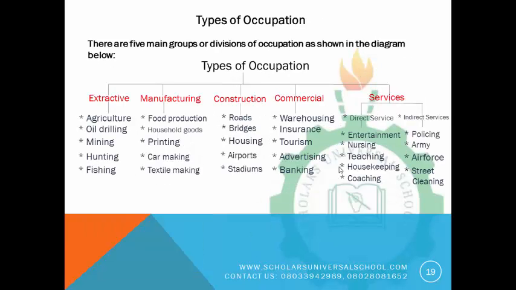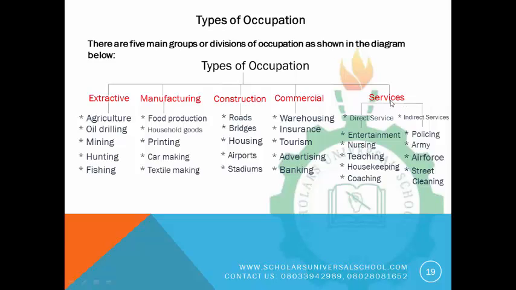All right. Don't forget that in this class we've discussed the types of occupation. We said we have the extractive, and the occupations under extractive are agriculture, oil drilling, mining, hunting, fishing. We have manufacturing, which involves food production, production of household goods, printing, car making, textile making. We have construction: road making, bridges, housing, airports, stadiums. Those are the things that we can construct. We have the commercial and aids to trade. We said they are warehousing, insurance, tourism, advertising, banking, communication, transportation, etc.